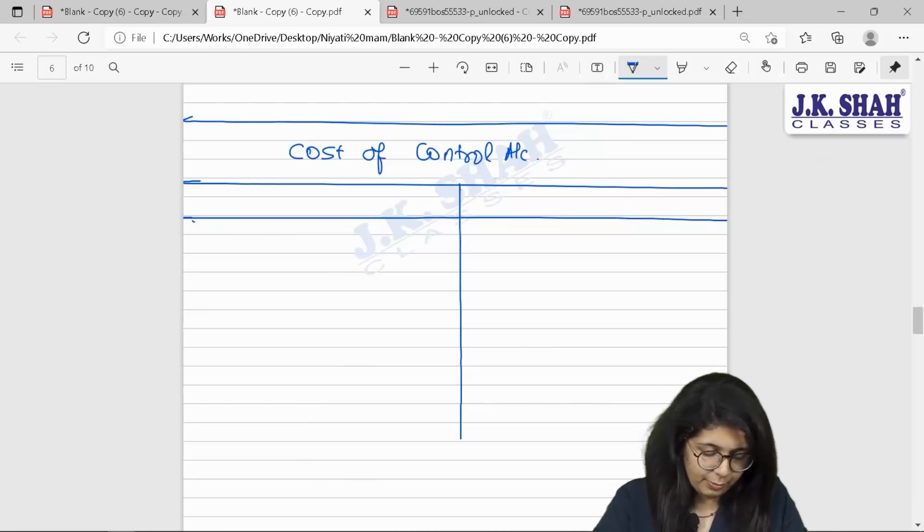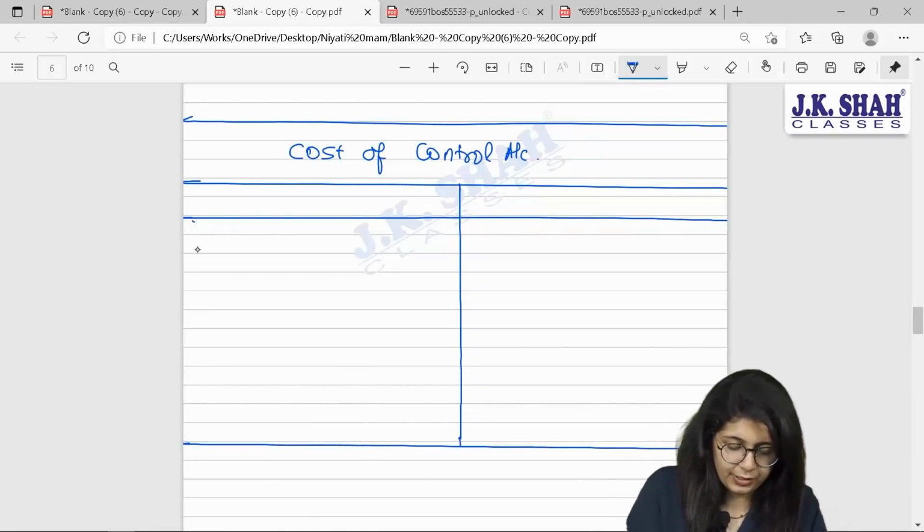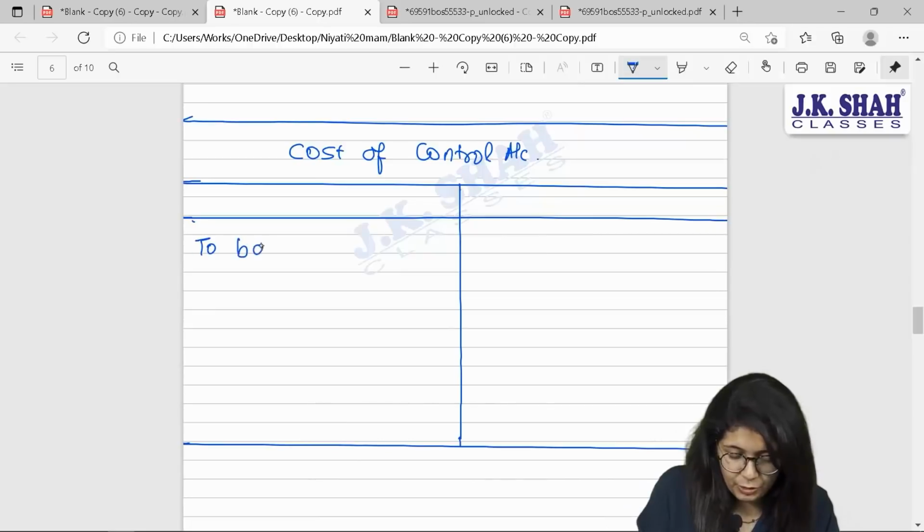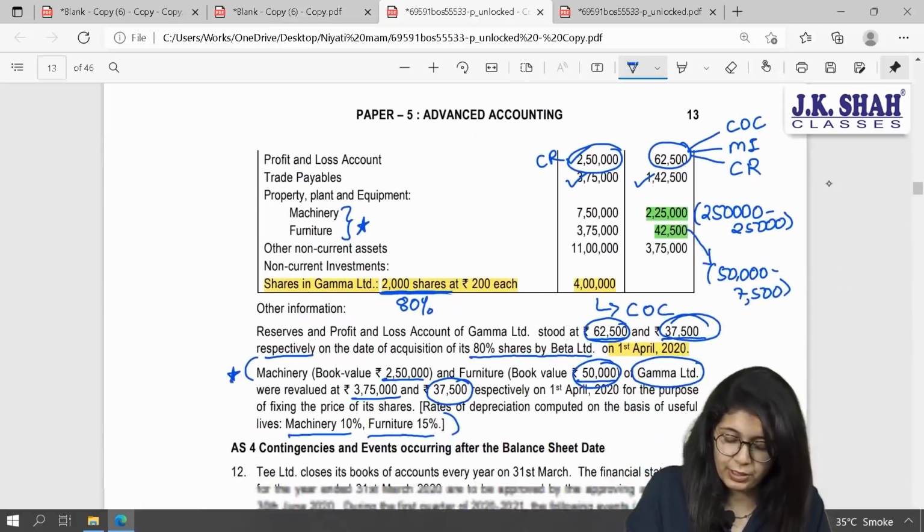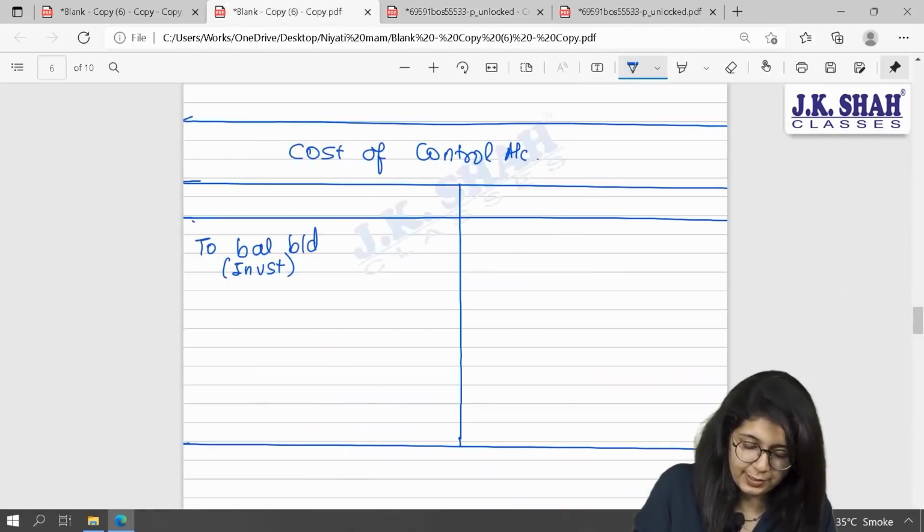Yes, this is my cost of control account. Now, how much have you invested in this? To balance brought down, or you can call it as to investment. If you see your question, you have invested total 4 lakh rupees.